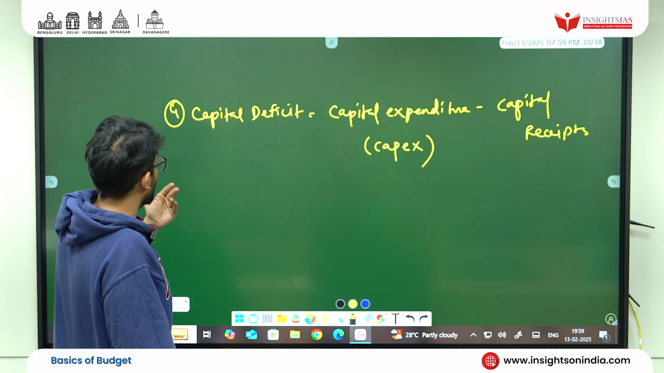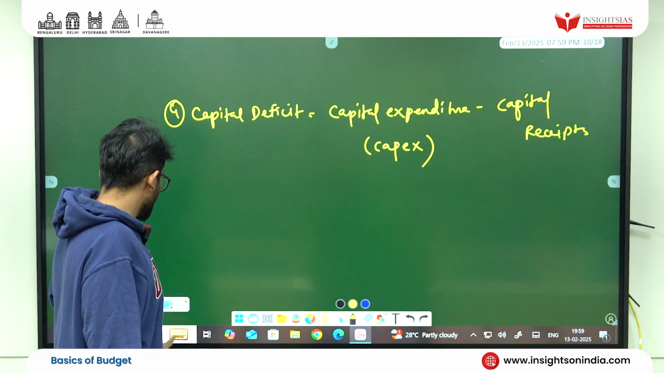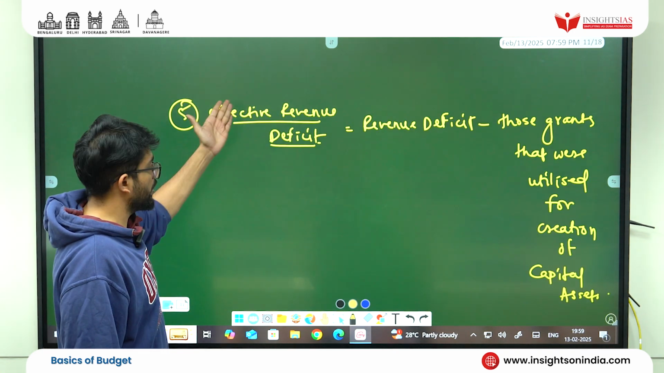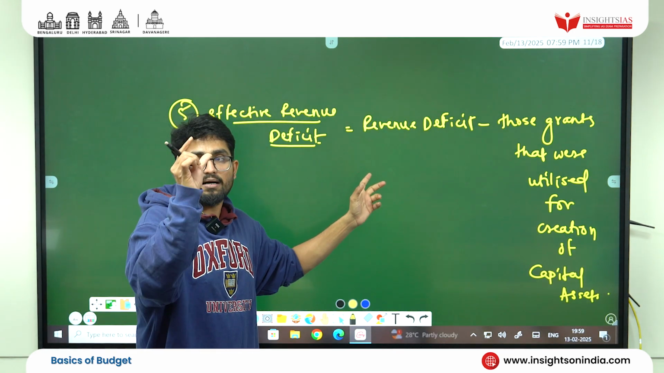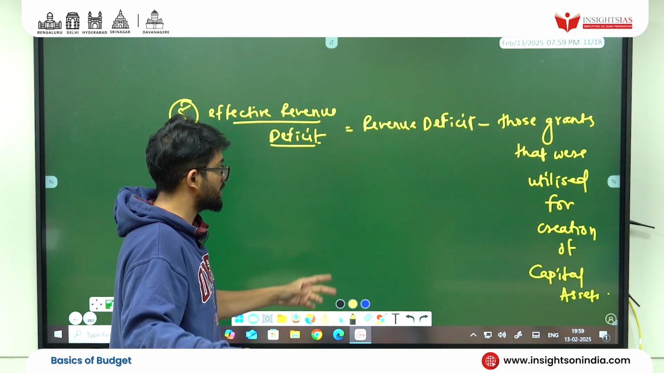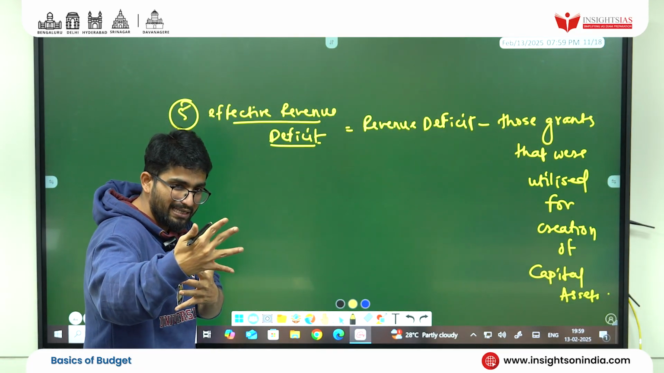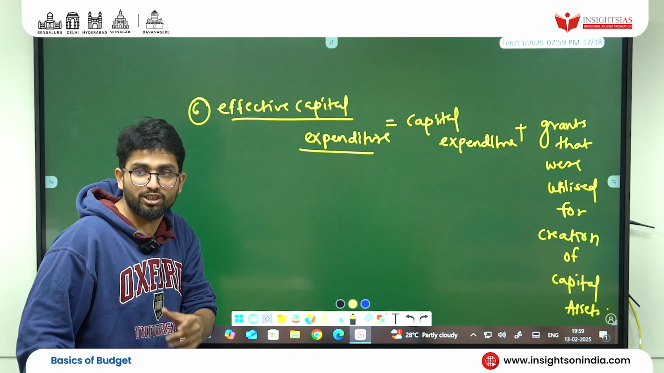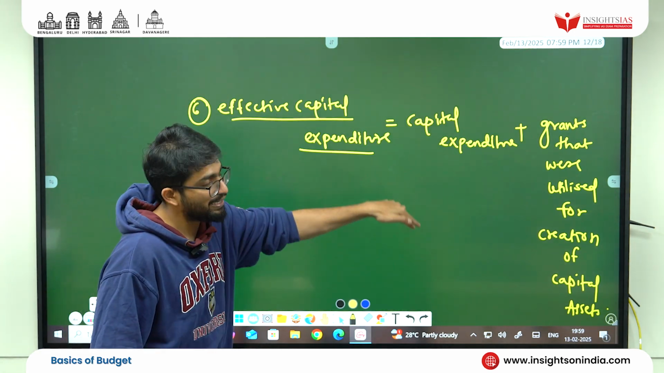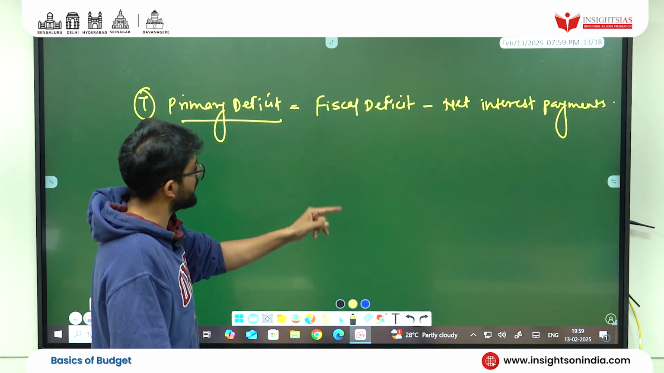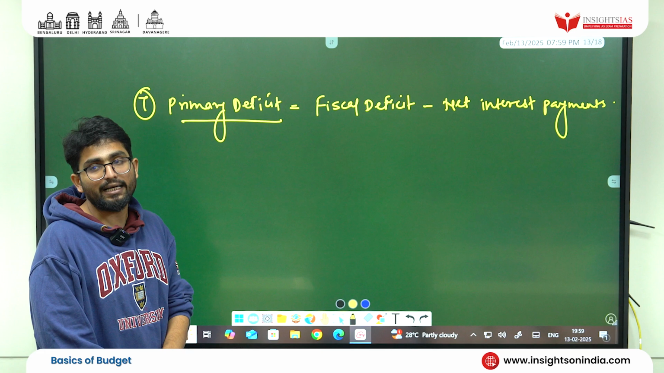Then we went for what? Capital deficit. Okay. Simple. CapEx, I told you, a new fancy term. Effective revenue deficit, grants, the component we are using. Grants which are used for creation of capital assets. So you minus that and make revenue deficit look less, which is a good sign. Effective capital expenditure, we did it. Got it? Plus the grants which were used for what? Creation of capital assets. Then we went for what? Primary deficit. Fiscal deficit minus net interest payment.